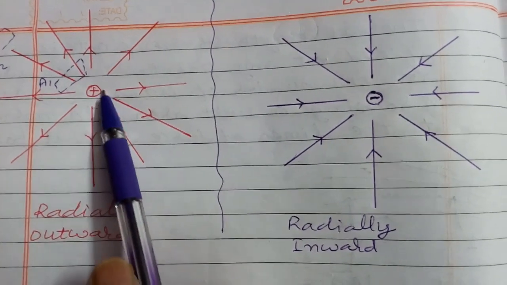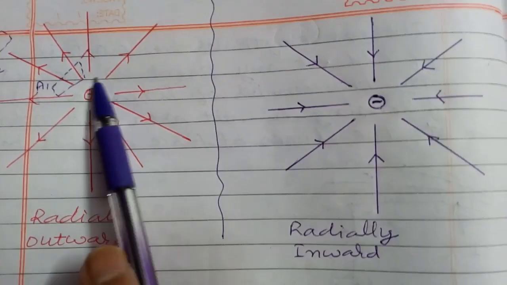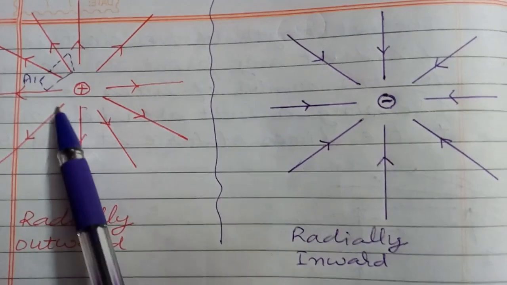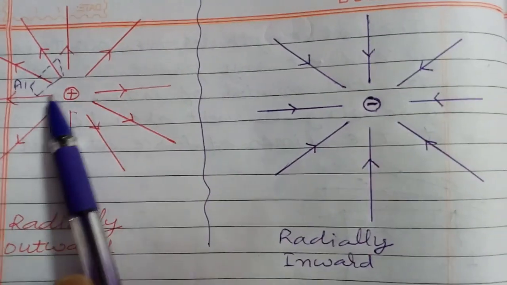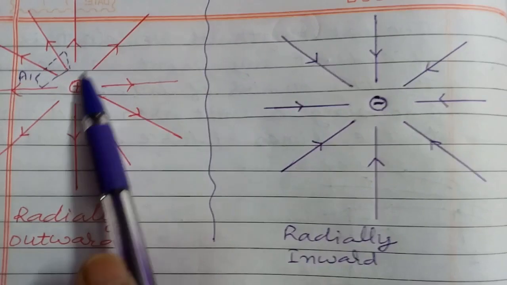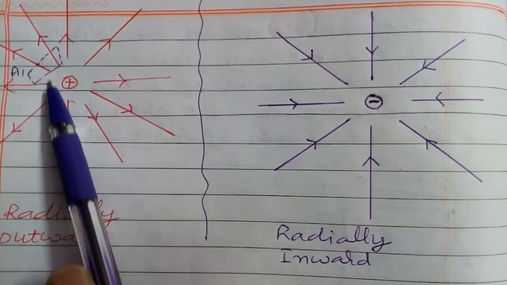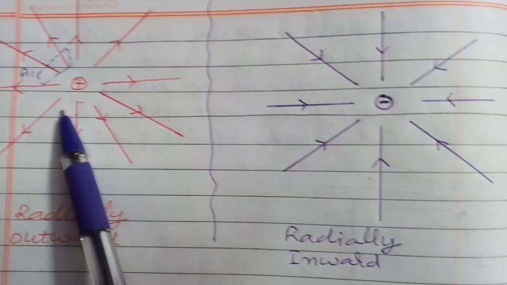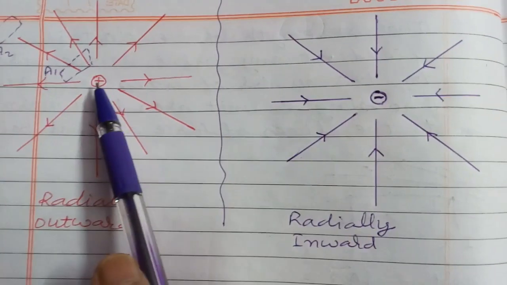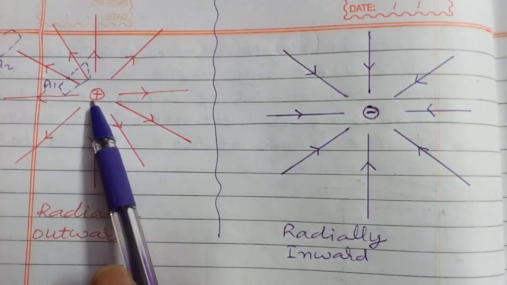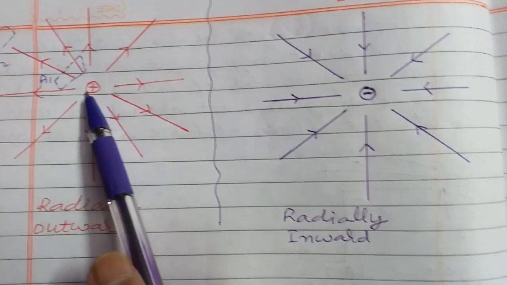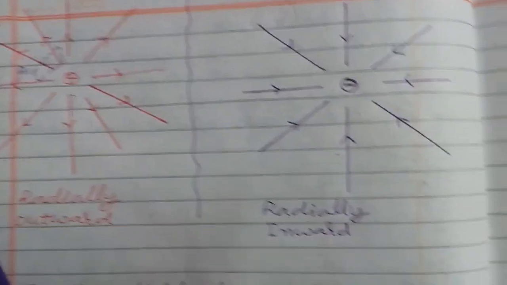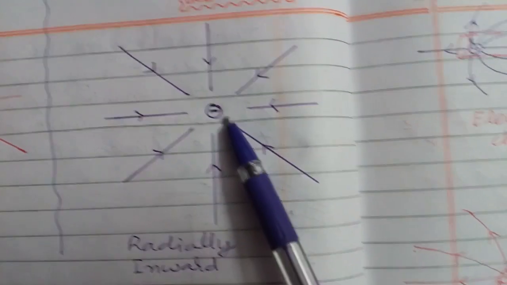Now are you thinking here is no field lines? No, here are also field lines, but I have not shown them because they will be so crowded that to draw the picture is difficult. So I have not shown these field lines here, but they are here. So they are originating from plus q charge, coming radially outward and terminate at infinity. This is for negative charge.